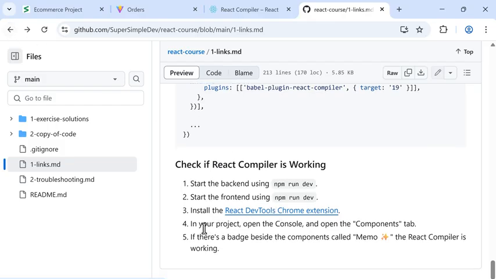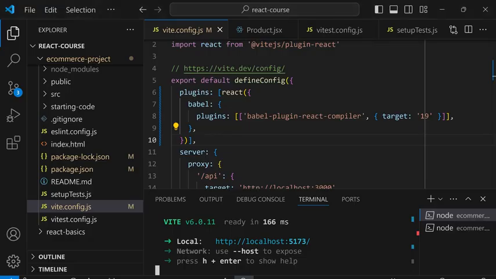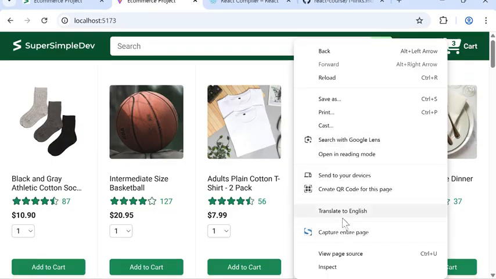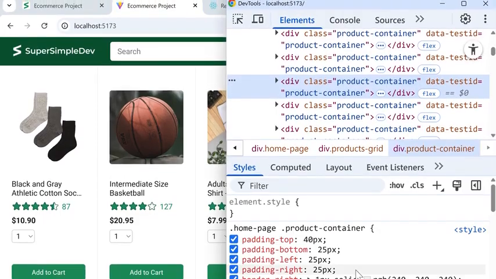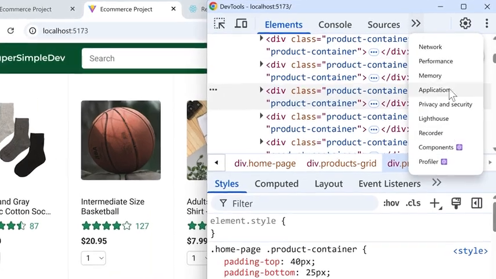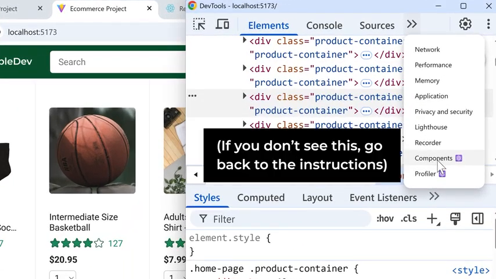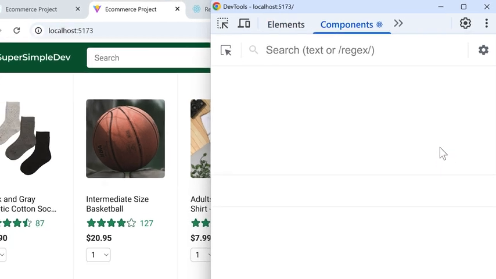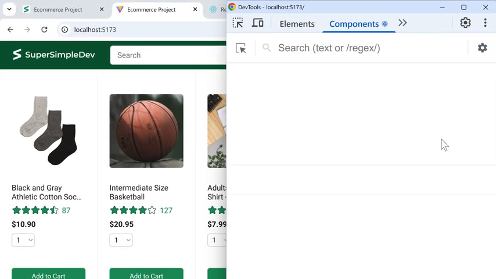And the next step is, in your project, open the console and open the Components tab. So in VS Code, we're going to open this project in the browser. And I'm going to right-click and inspect. And in the console, we're going to click here, and we should have a new Components tab. So we'll click this. If it gets stuck, you can refresh.